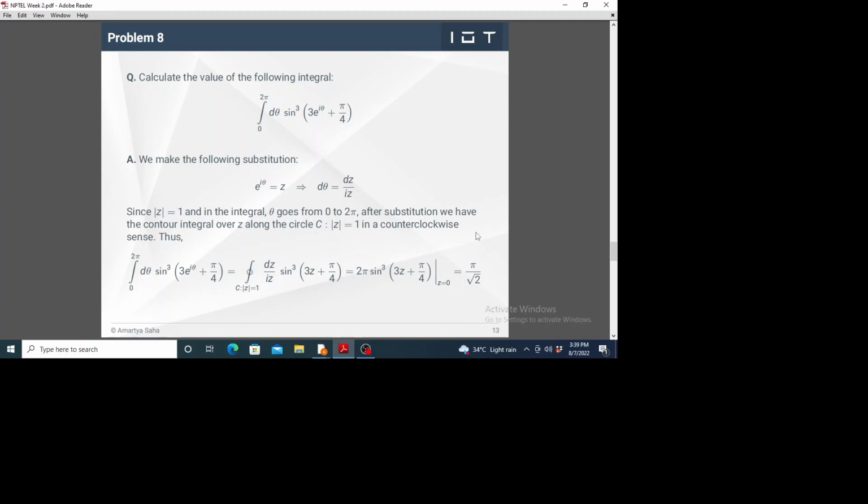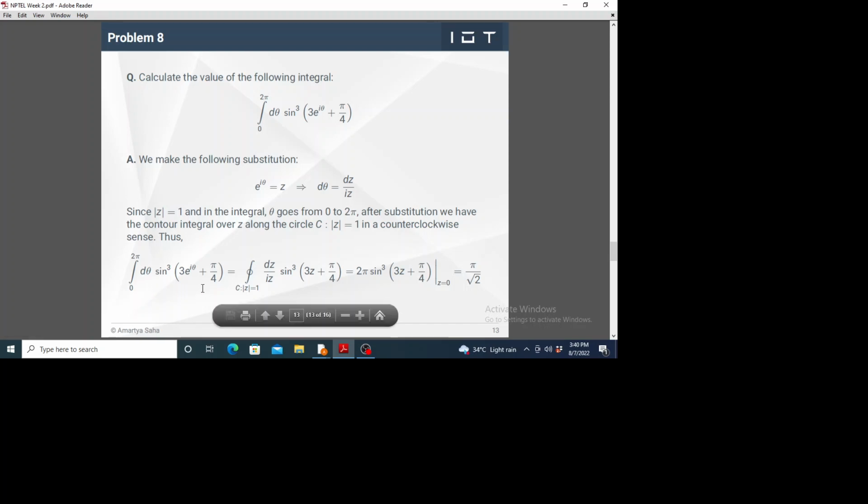On the positive real axis theta equals 0, and from there if you go in the counterclockwise direction, theta increases until you reach 2 pi, again at the positive real axis. That is the standard convention. In this sense, our contour is traced positively.